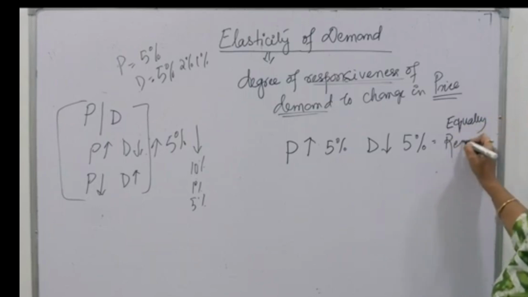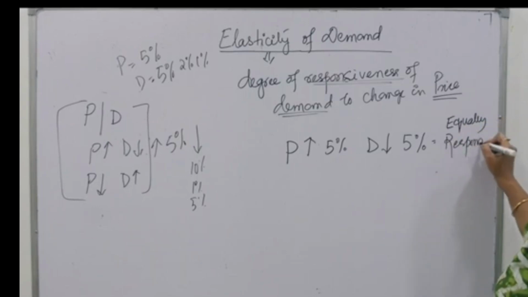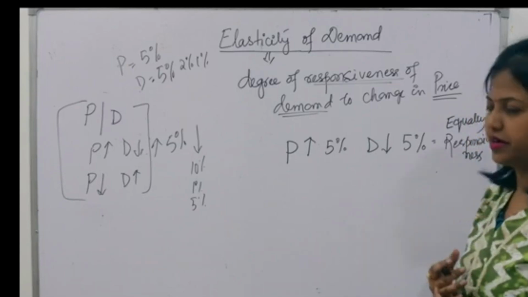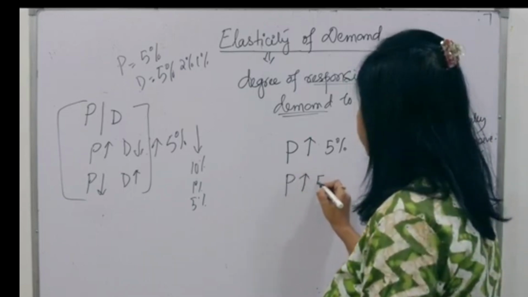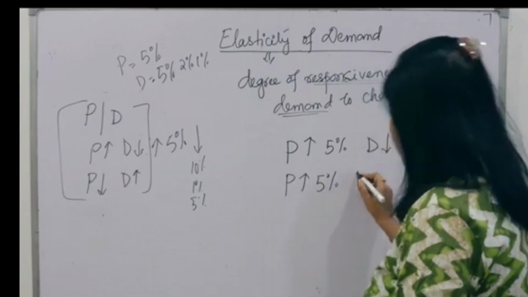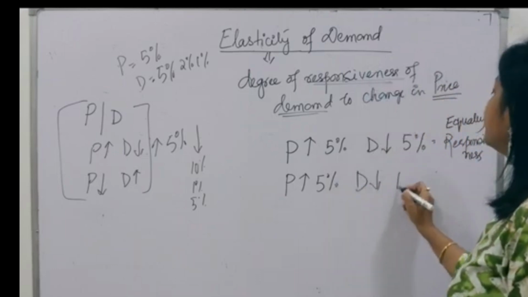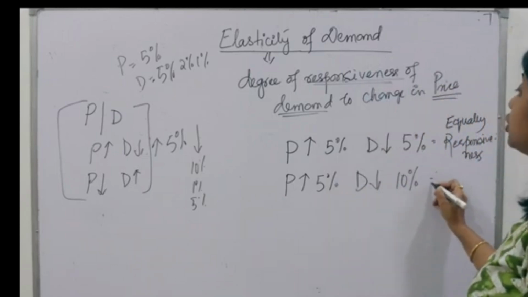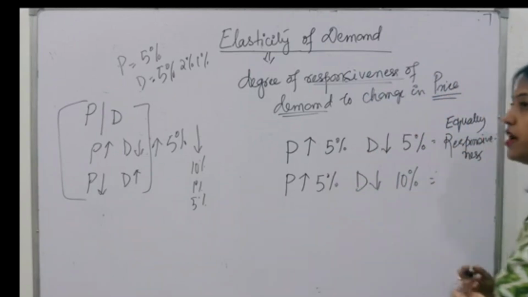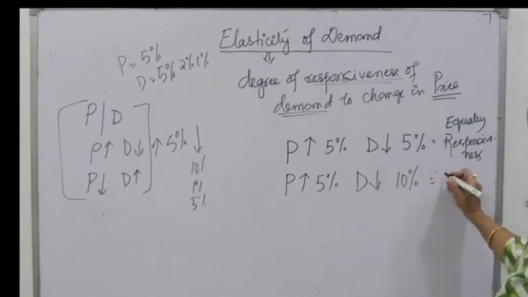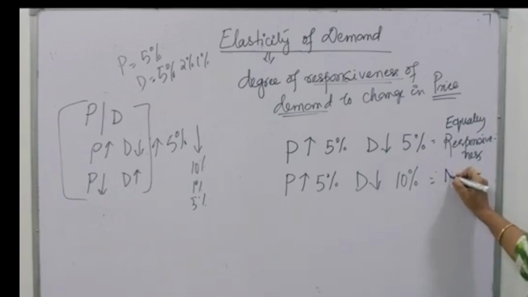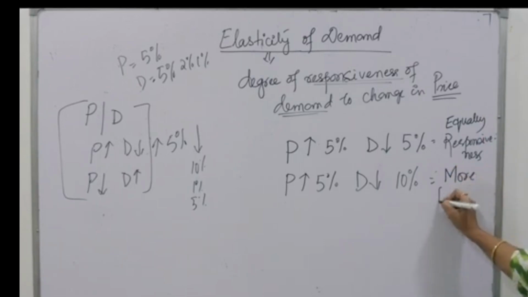Equally responsive. Okay friends, so because it is responding in a very equal manner, in a very uniform manner. Whereas if I say the price is increasing by 5%, demand is falling, I agree, but it is falling by 10%, more than this. Demand is very sensitive to price change. So in this case, I can say the demand is more responsive.